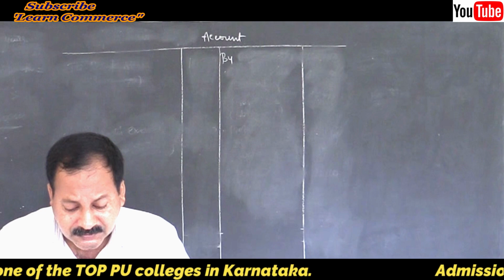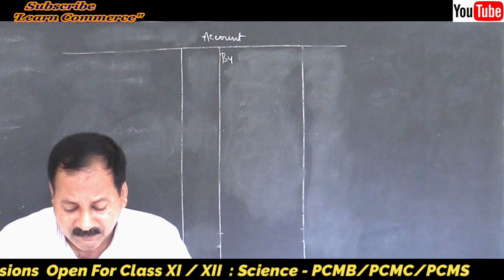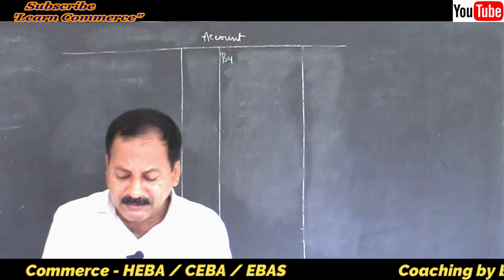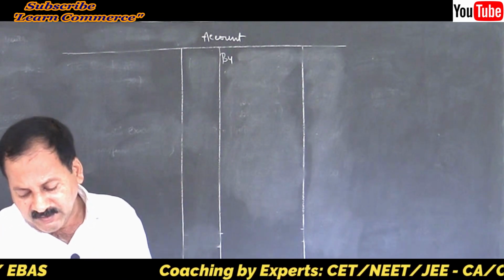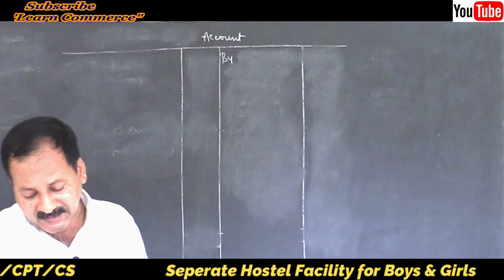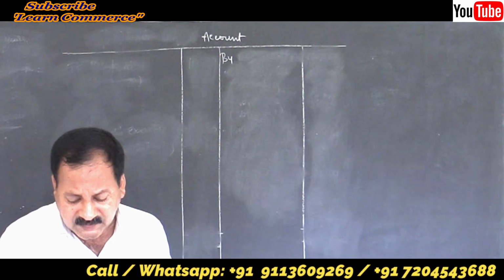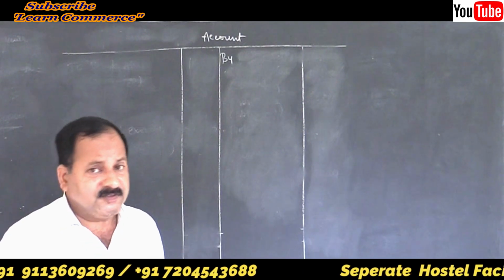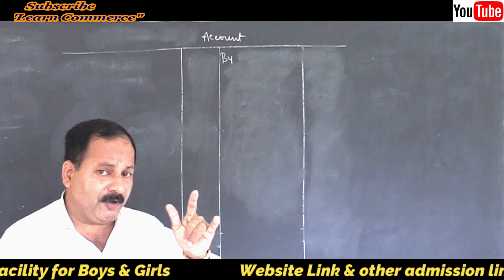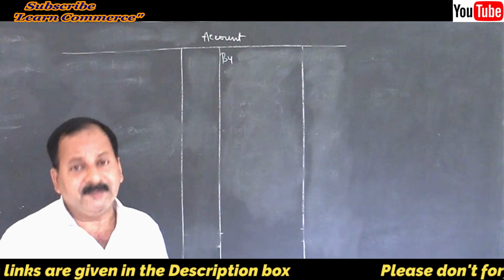Bharati died on 1st June 2017, and according to the deed of partnership, her executors are entitled to be paid as under: the capital to her credit at the time of her death and interest thereon at 10% per annum. So capital should be given to her. We have to prepare Bharati's executor's account. So by Bharati's capital account is the starting point, then interest on capital we have to calculate at 10% per annum.